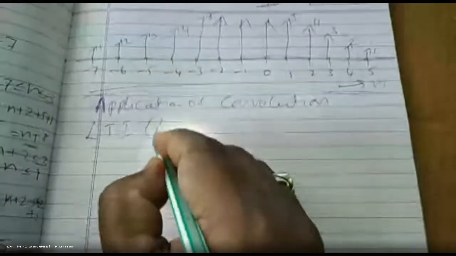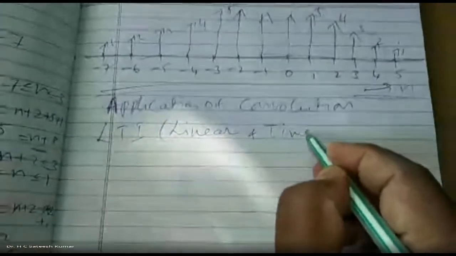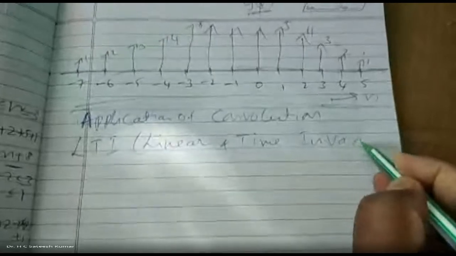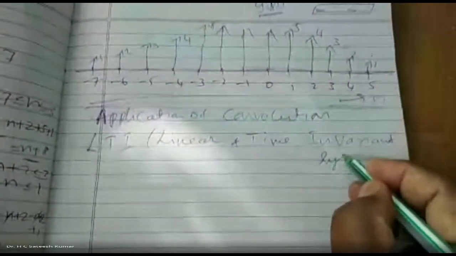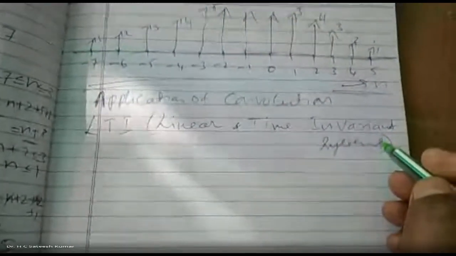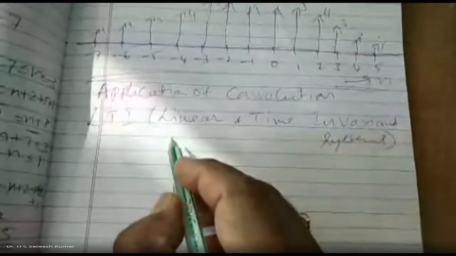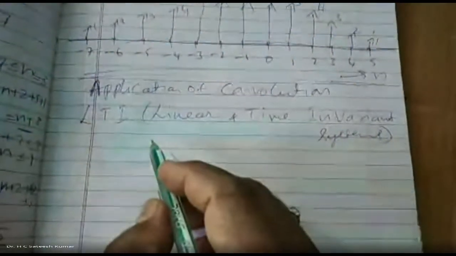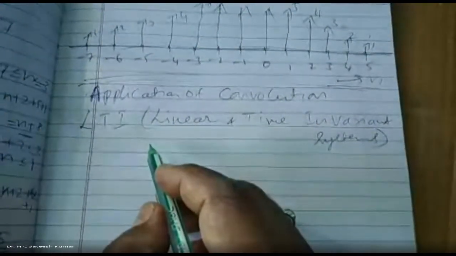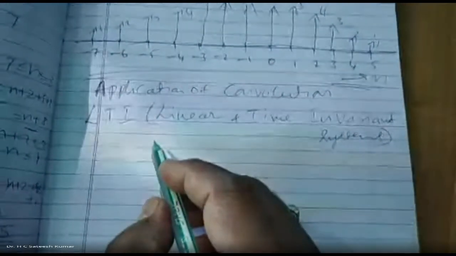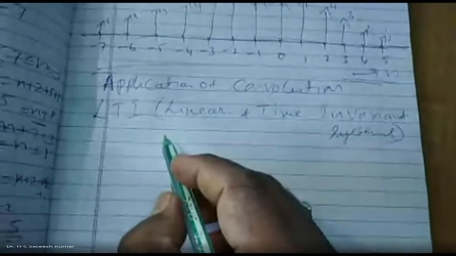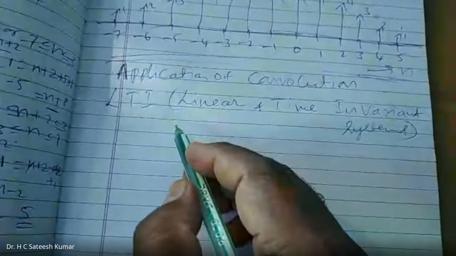LTI means linear and time invariant systems. We can call them LTI systems, right? So what is the meaning of LTI systems? What is linear? A system is said to be linear if it satisfies the superposition principle, which includes additivity as well as homogeneity property, that I said at the beginning of this chapter itself, properties of the system.